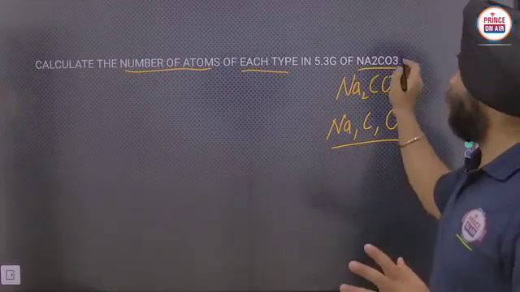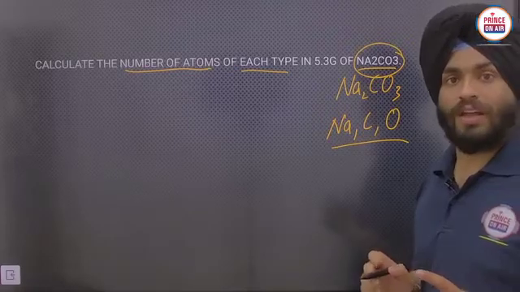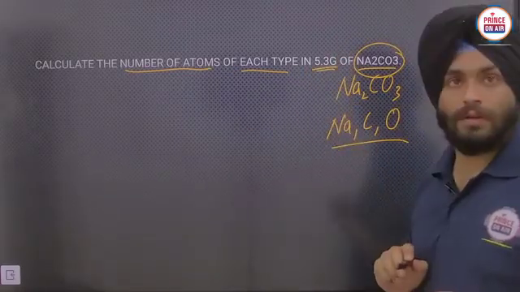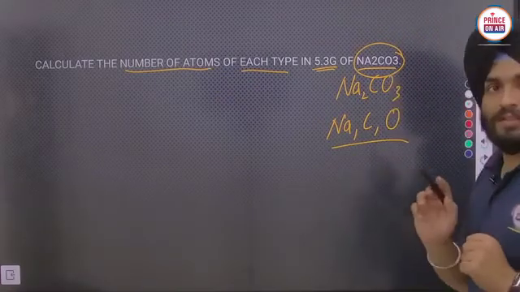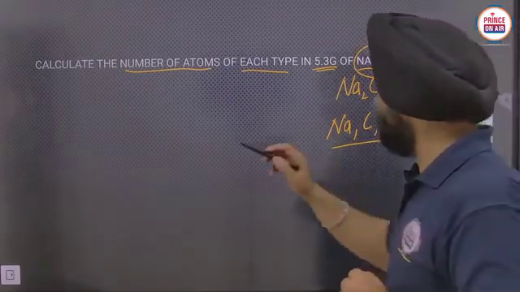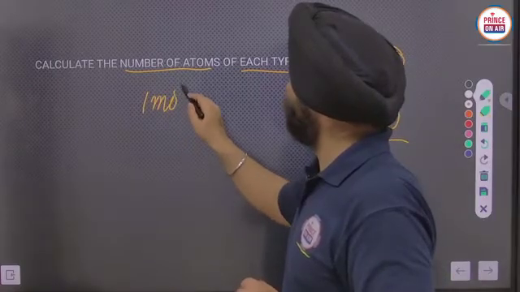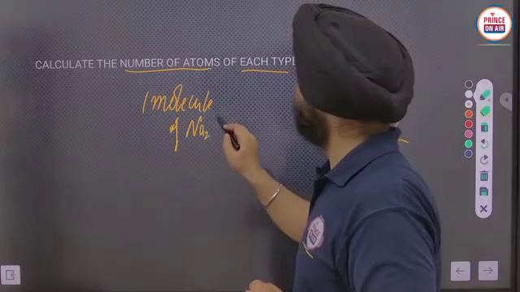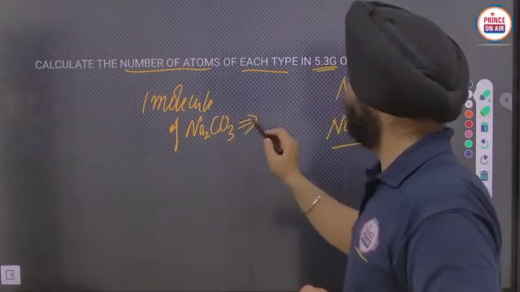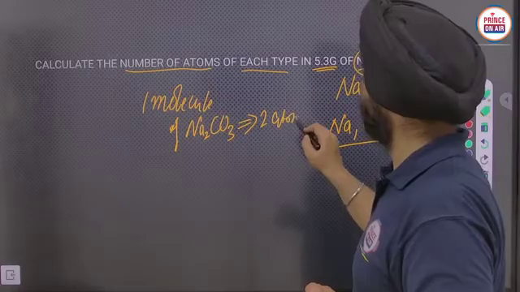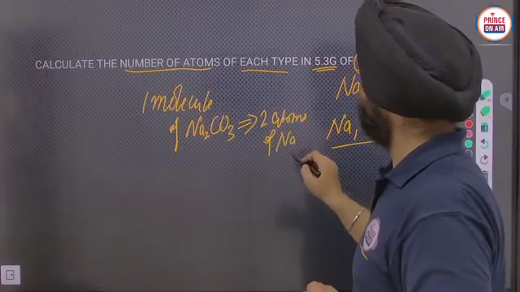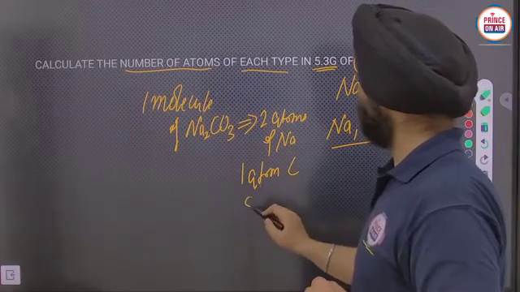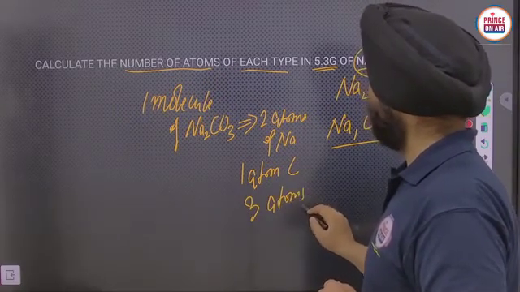Firstly, you can calculate the number of molecules from mass and molar mass. Afterwards, one molecule of Na2CO3 will carry 2 atoms of Na, 1 atom of carbon, and 3 atoms of oxygen.